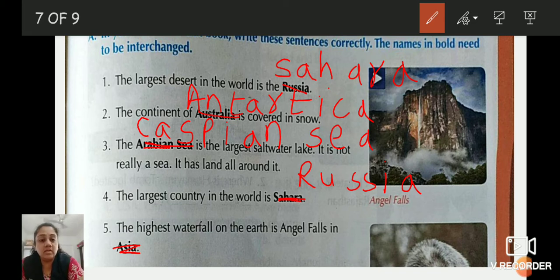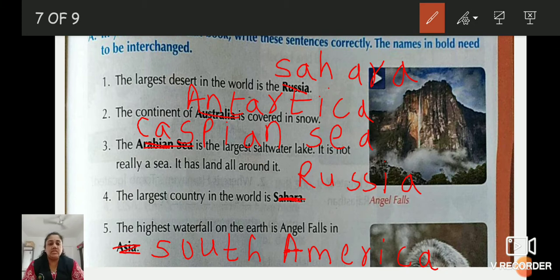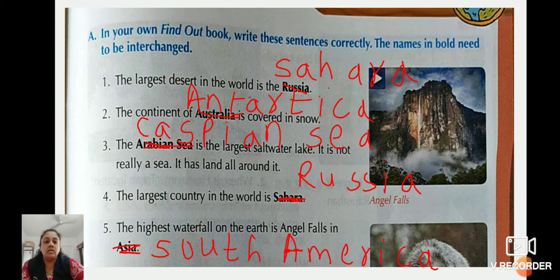So write down South, South America. Okay. Has everyone completed till here? Okay. Shall I rub this out?